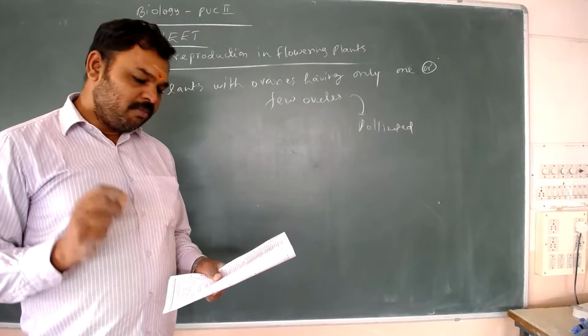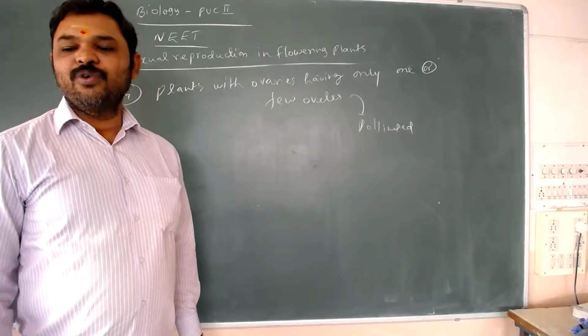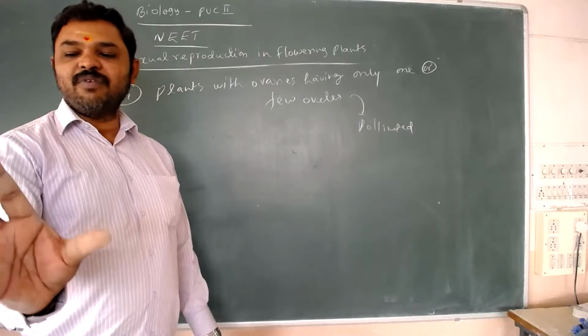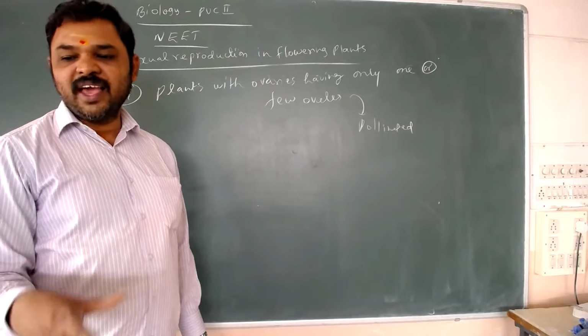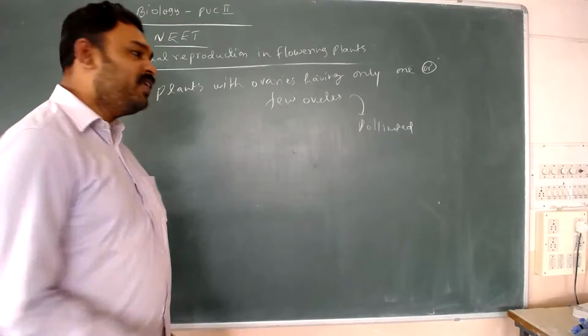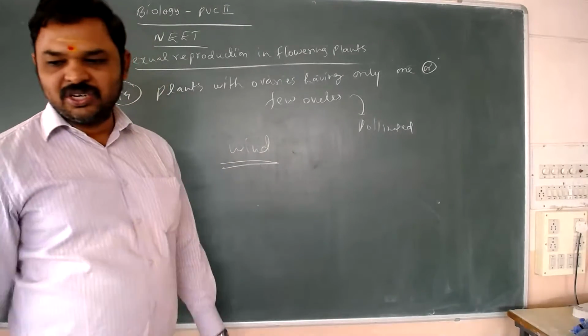The options are bee pollination, butterfly pollination, bird pollination and wind pollination. With one ovule or few ovules, the flowers are compactly arranged into an inflorescence, and they are mostly pollinated by wind. This is the adaptation of wind pollination.